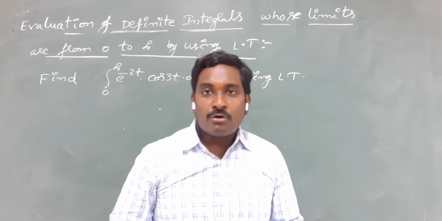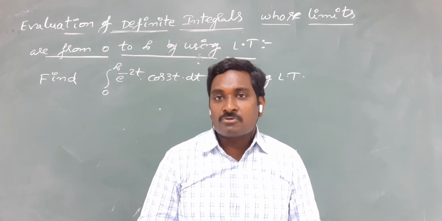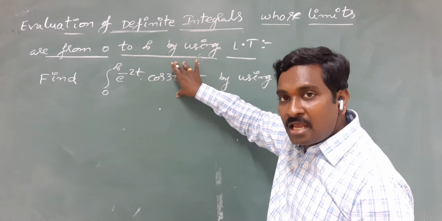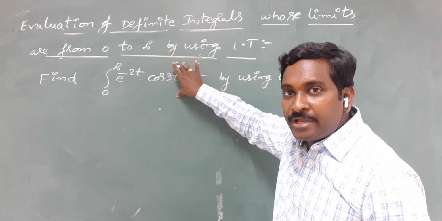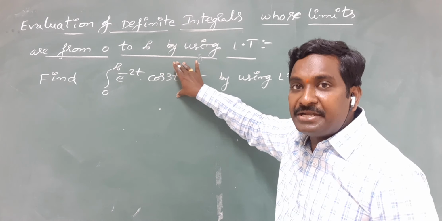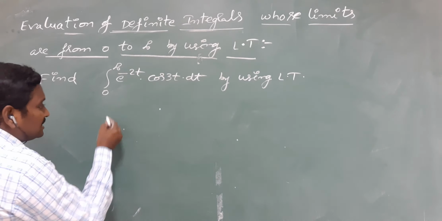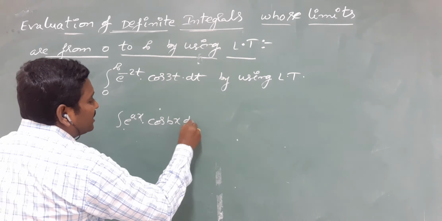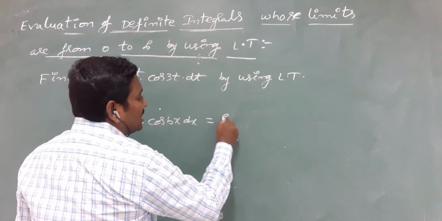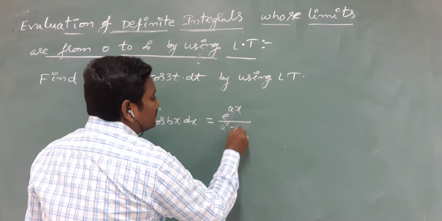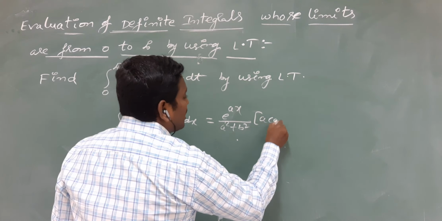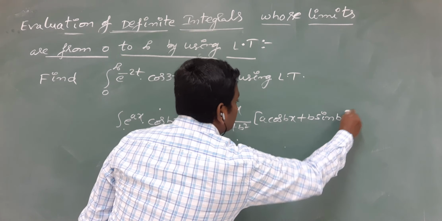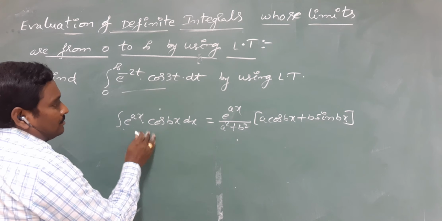For example, we do not have knowledge of Laplace transform and its properties. Then how can we find this integral? According to intermediate knowledge, we can find this integral by using the integral formula. Clearly, this integral is in the form of e power ax into cos bx. The formula for the integral of e power ax cos bx is e power ax by a square plus b square, whole into a cos bx plus b sin bx.